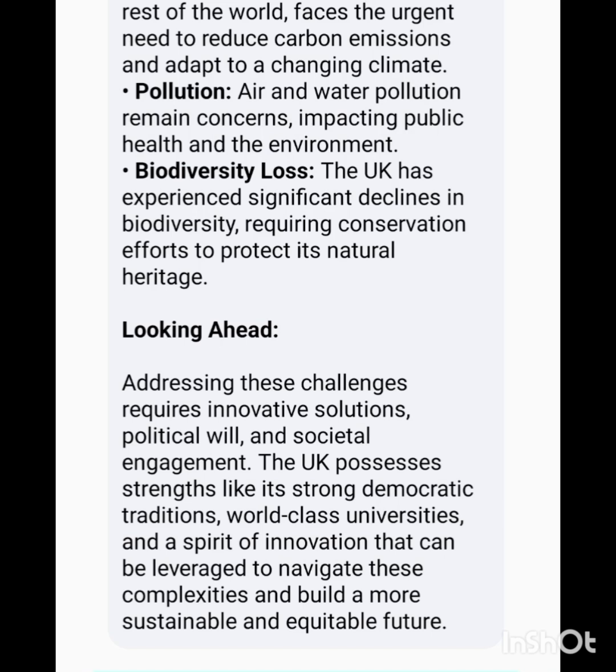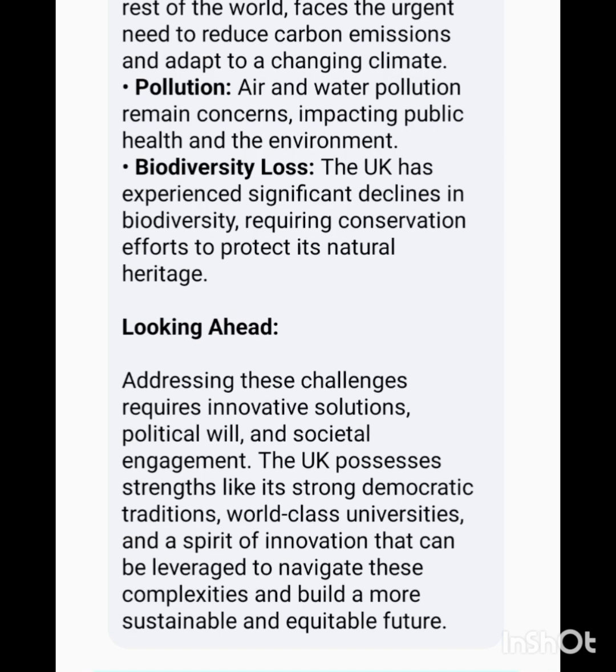Looking ahead, addressing these challenges requires innovative solutions, political will, and societal engagement. The UK possesses strengths like its strong democratic traditions, world-class universities, and a spirit of innovation that can be leveraged to navigate these complexities and build a more sustainable and equitable future.